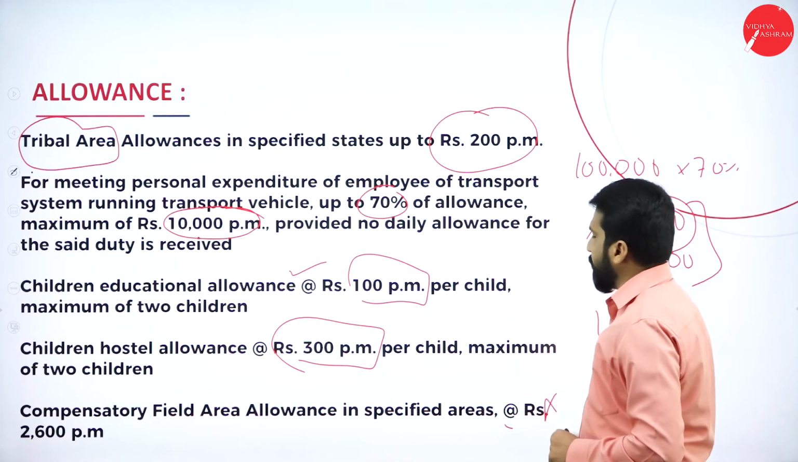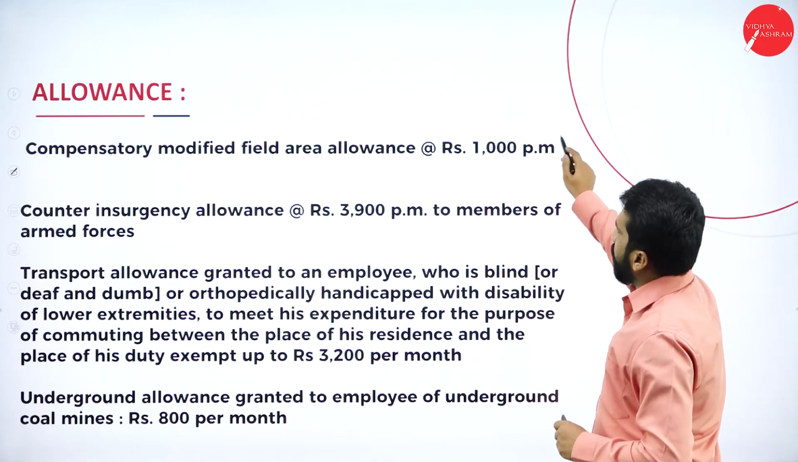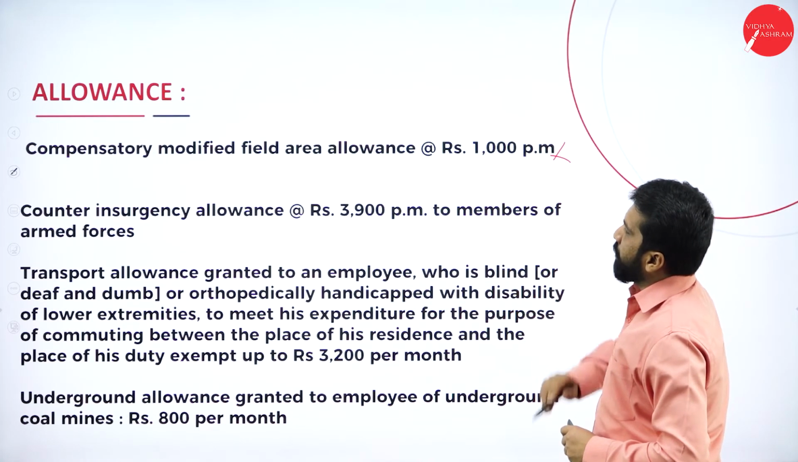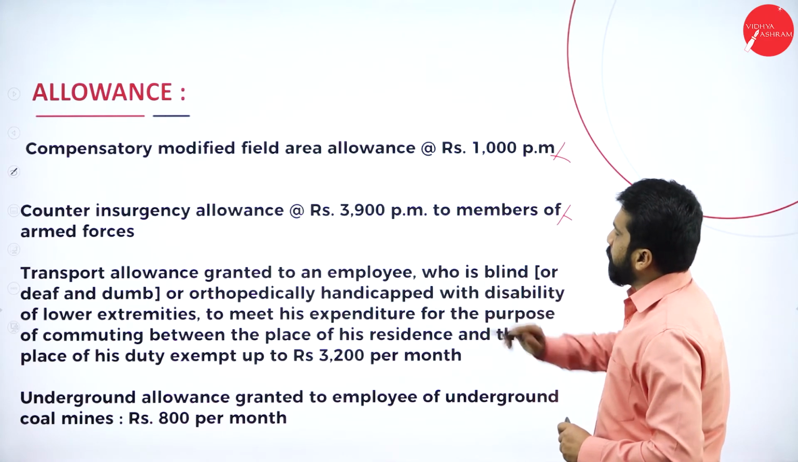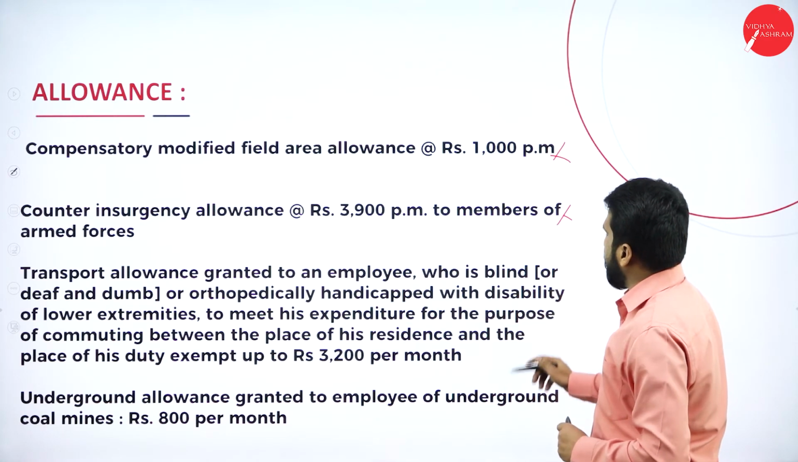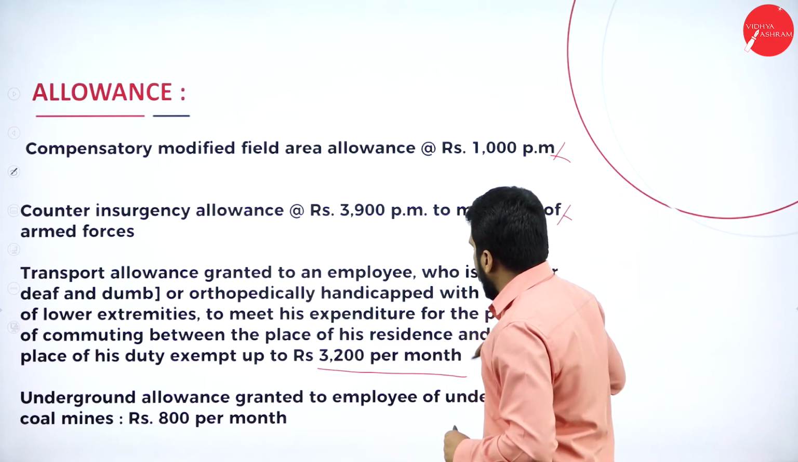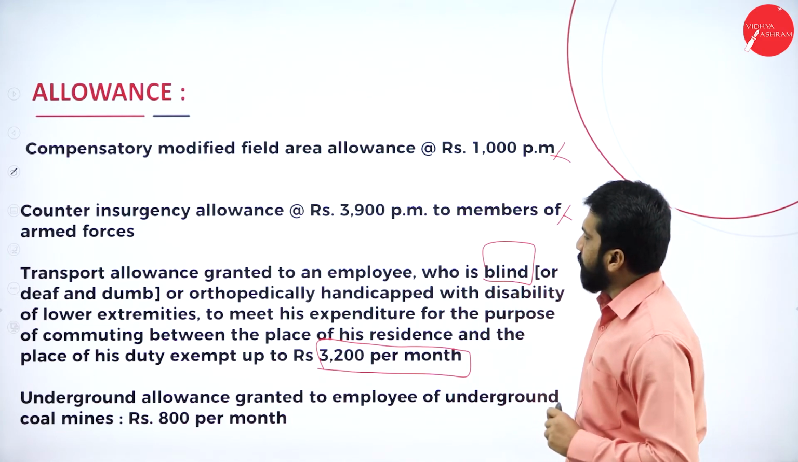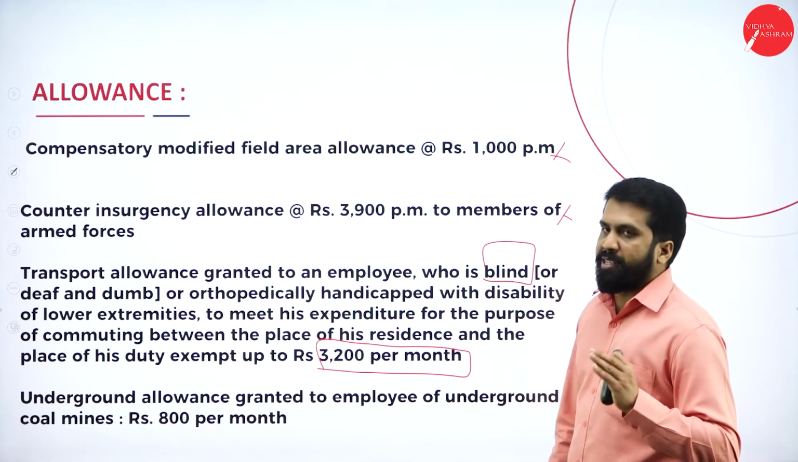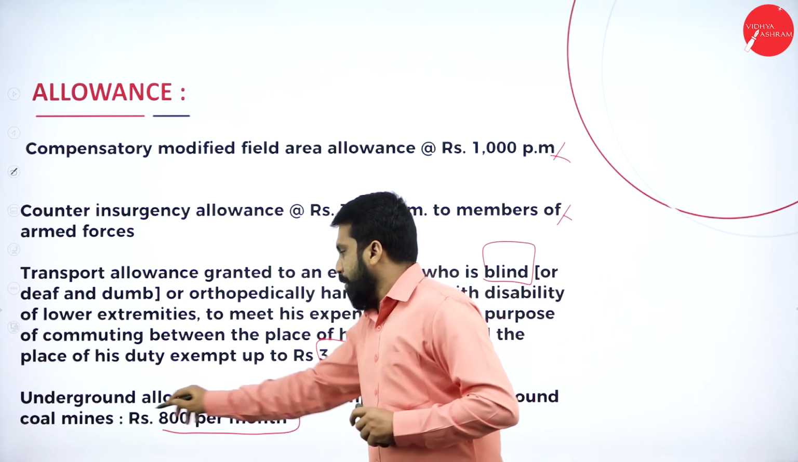Yes. Next, compensatory field area allowance in a specified area. These things they will not ask you. No need to remember. Compensatory modified area, they will not ask you. Counter insurgency, they will not ask you. Then transport allowance. If he is blind, then up to 3,200 per month is exempted. Clear? Yes.